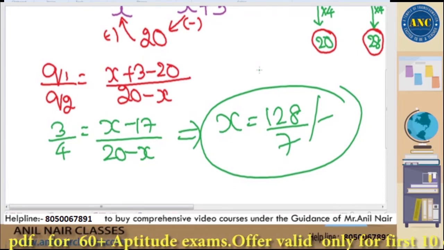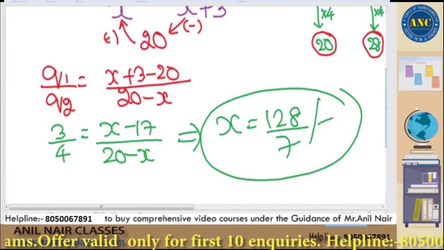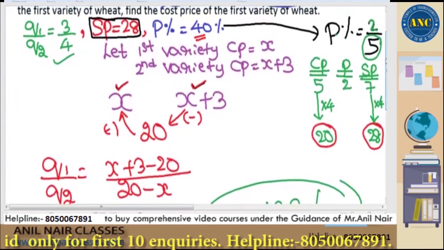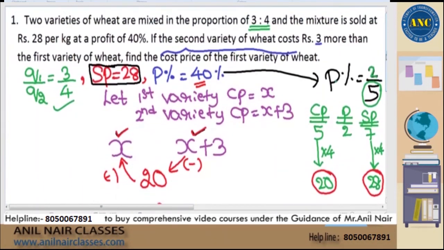I hope everyone has understood the concept. First variety, if it costs x, the second variety is 3 rupees more than x. So it is x plus 3.